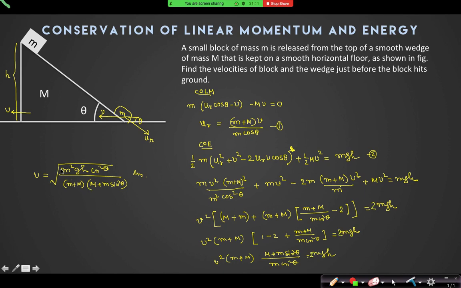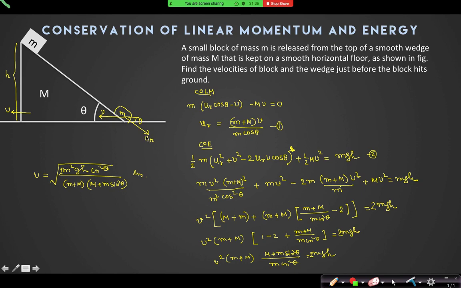Can you explain the division of the velocity of m into these two components? This relative velocity I have assumed in this direction. Not assumed, it should be in this direction. If I ask you with respect to the wedge, if the wedge is at rest, in which direction can the block move only? It is this direction that I have shown here.